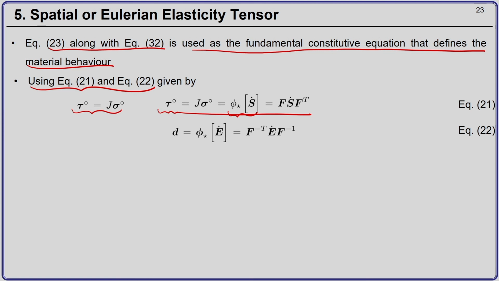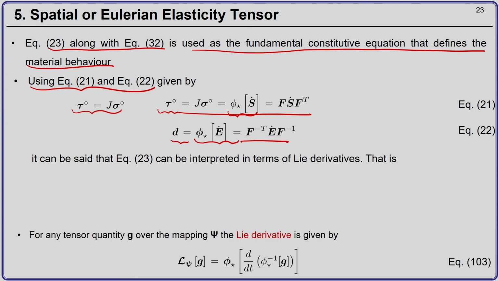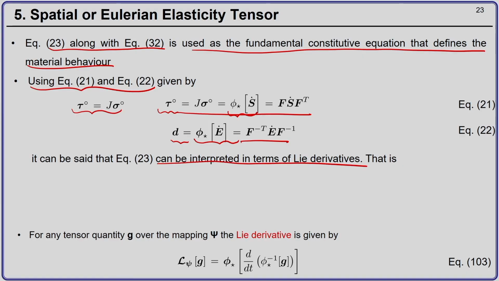Also, d, that is the rate of deformation, is the push forward of the material time derivative of the Green-Lagrange strain tensor given by this following expression. Therefore, equation number 23, which is the expression for the component of the spatial elasticity tensor in terms of the deformation gradient tensors and the component of the material elasticity tensor, can now be interpreted in terms of the Lie derivatives.